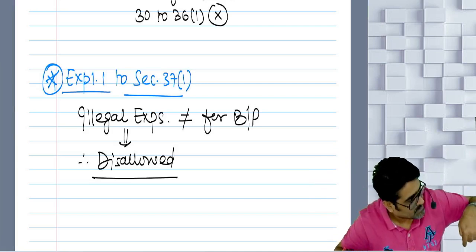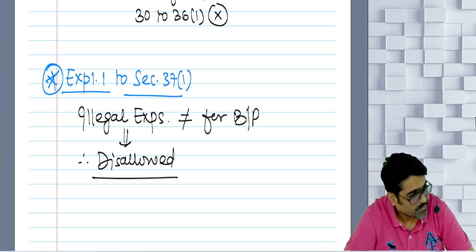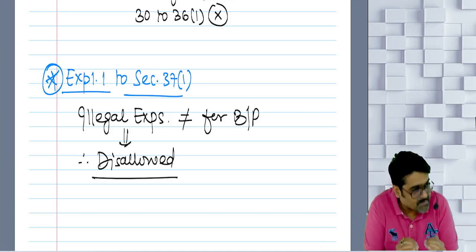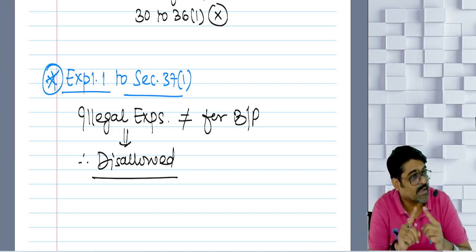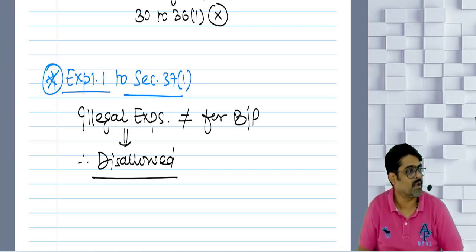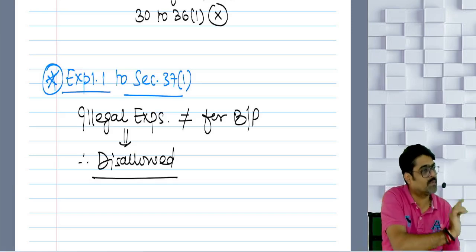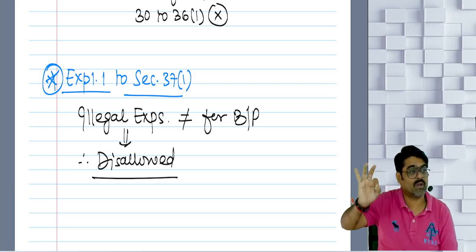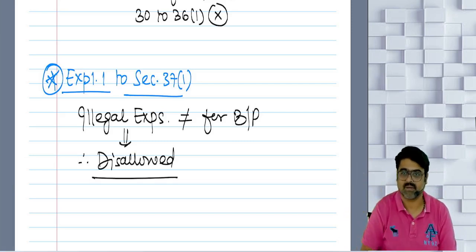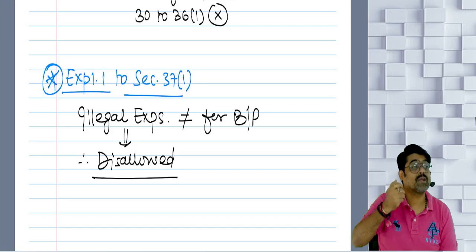It should be taxable. Why? The Income Tax Act does not differentiate between income, whether it is legal or illegal. Even legal income will be taxable under the Income Tax Act, and illegal income will also be taxable under the Income Tax Act.